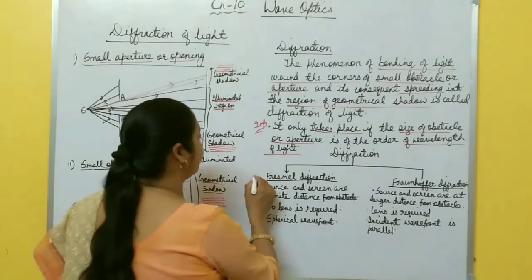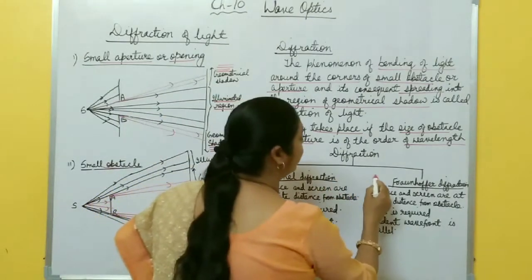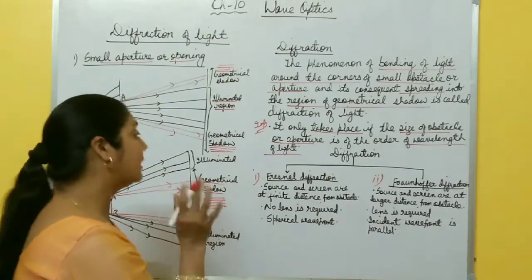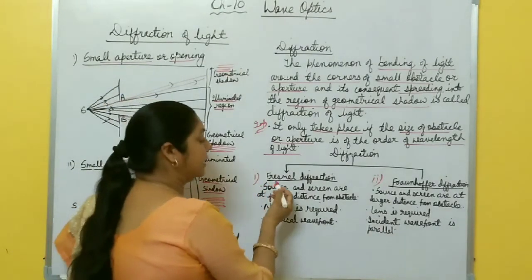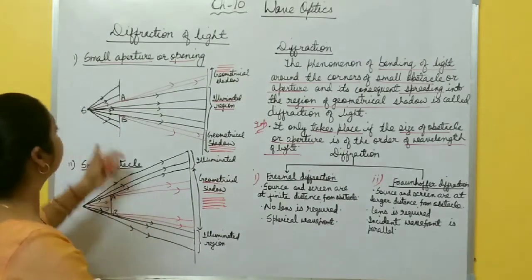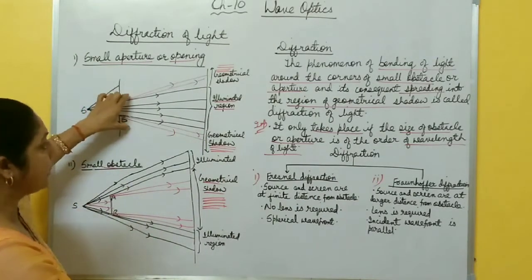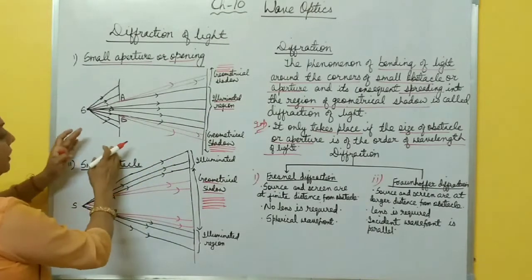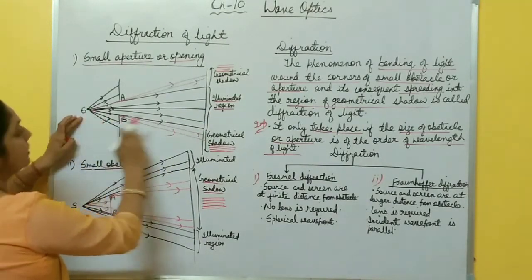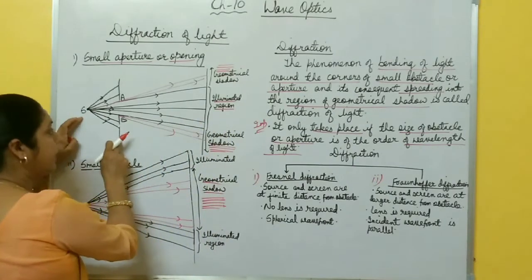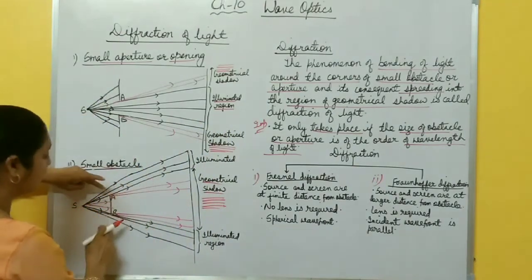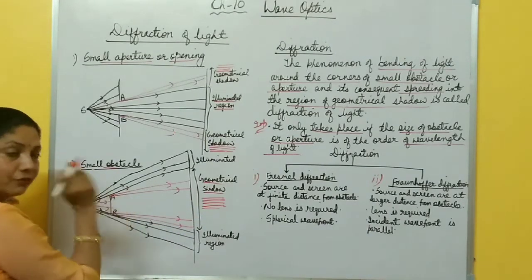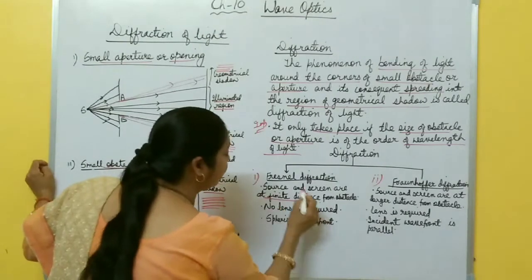Now diffraction is of two types. One is Fresnel diffraction, another one is Fraunhofer diffraction. There is a small difference between these two, but a large difference, right? Okay. In case of Fresnel diffraction, suppose this is the source, this one is the aperture and this one is a screen. So in case of Fresnel, the source and the screen are at a finite distance from this aperture or this obstacle. If the distance of the source and screen from this obstacle is finite, then that is called Fresnel diffraction.